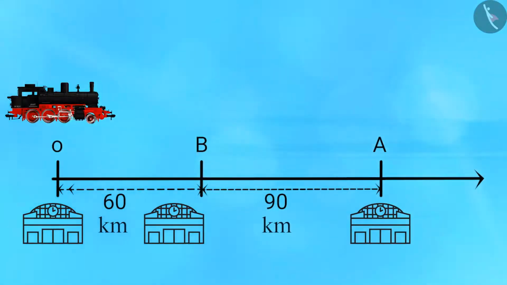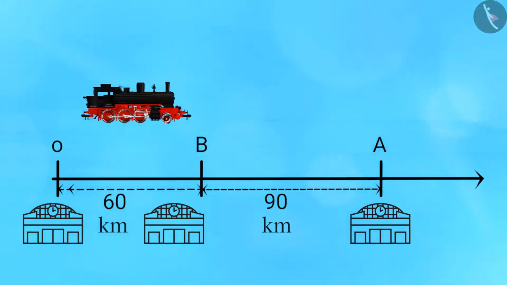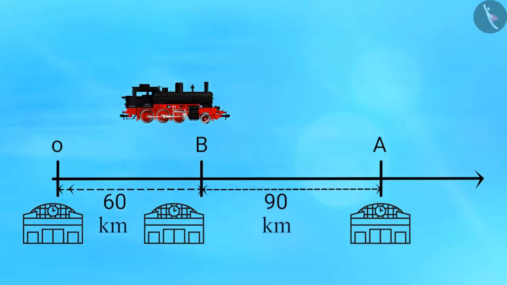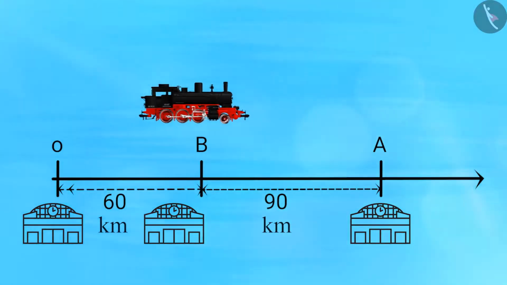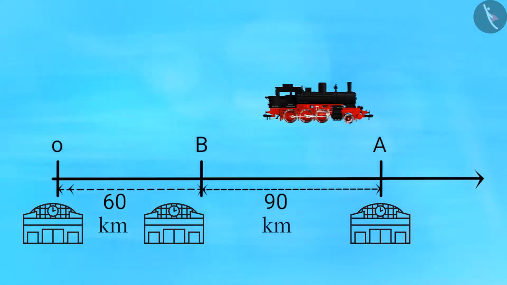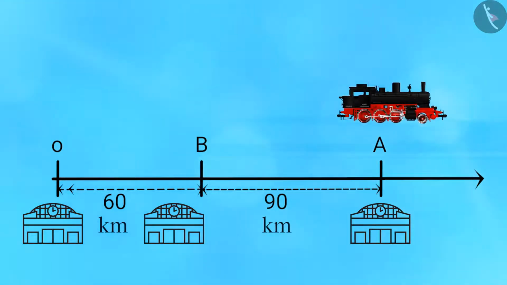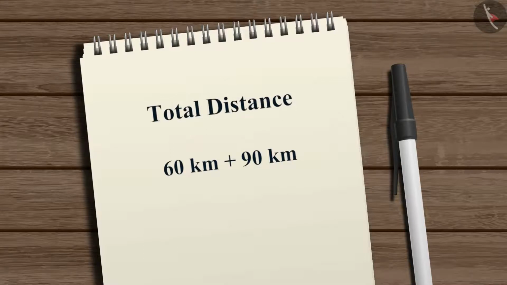Suppose a train starts its journey from station O. We are considering station O as a reference point. Its first stop is 60 kilometers away from O, which is station B. From station B, it travels 90 kilometers to finally reach station A. Now, can you tell what is the total distance travelled by the train? The total distance travelled by the train is 60 kilometers plus 90 kilometers, that is 150 kilometers.